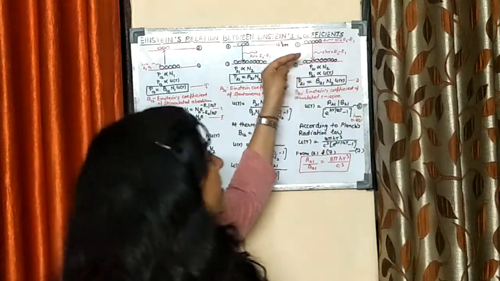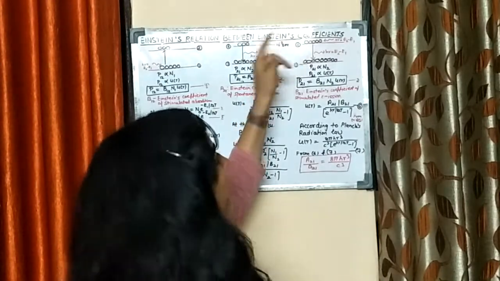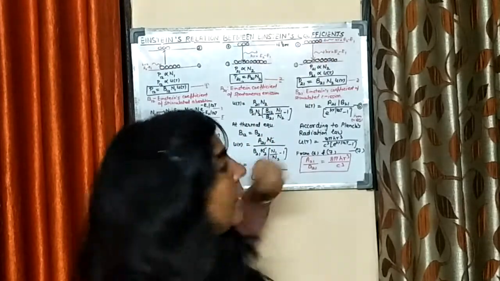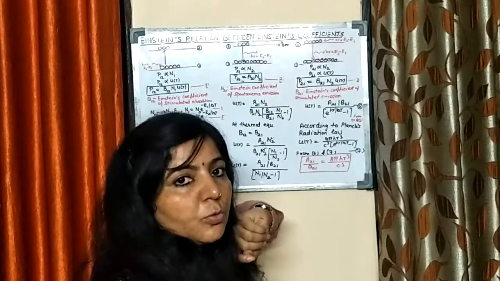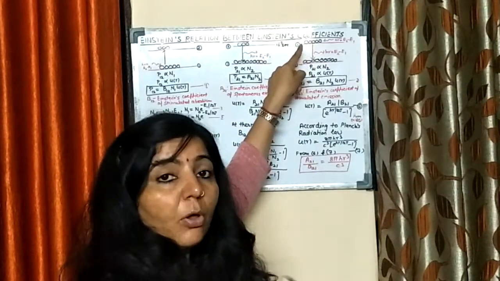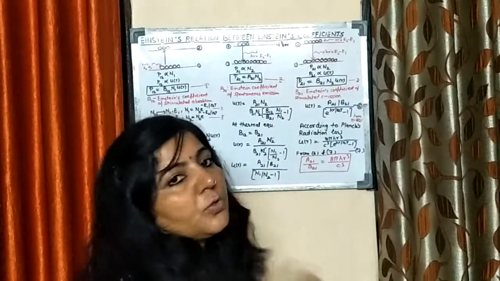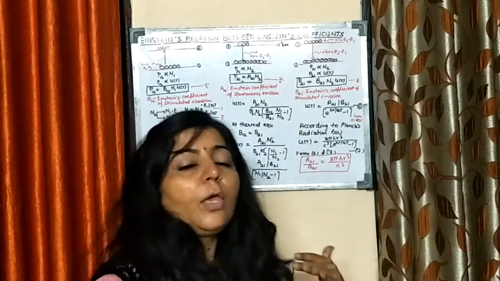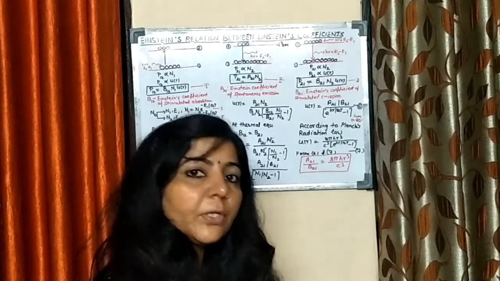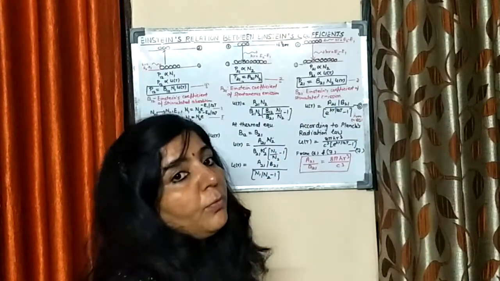The third one is the transition probability from 2 to 1 that depends upon two factors. First factor: what is the population of state 2? It means P21 directly depends upon N2. And since this is not a natural or automatic process, for this transition you require photons of energy E2 minus E1. If you have a greater number of photons per unit volume with energy h nu, then greater will be the transition probability from 2 to 1.